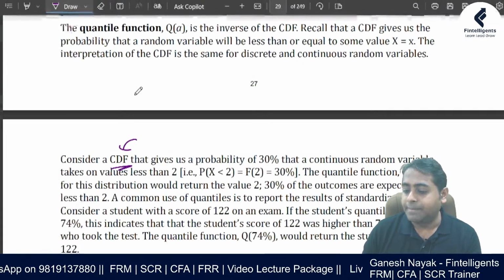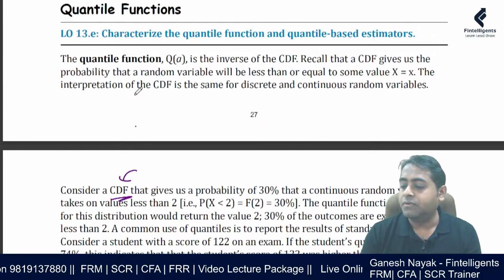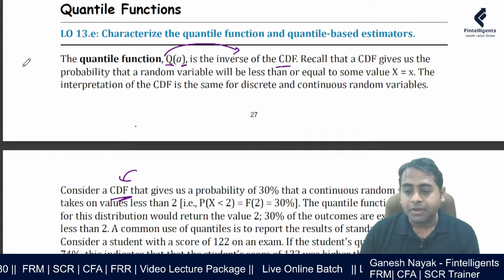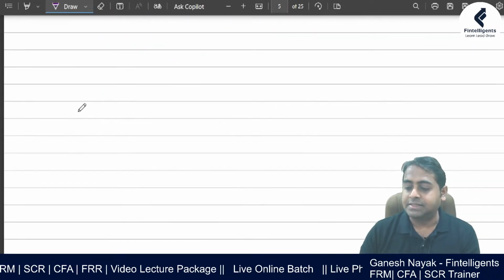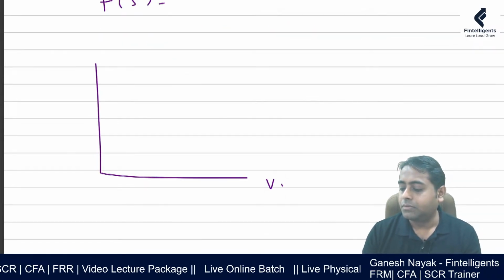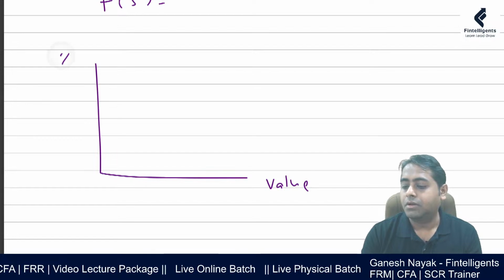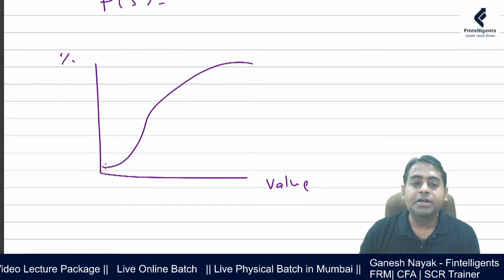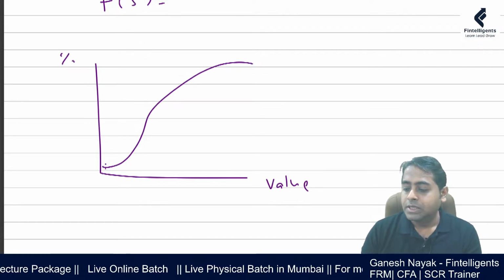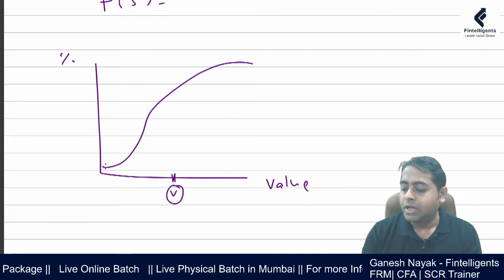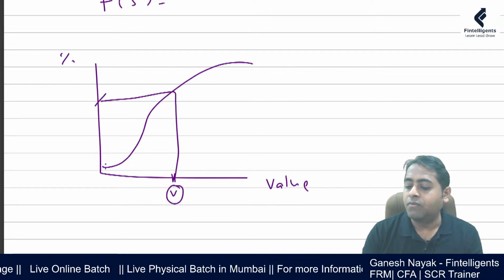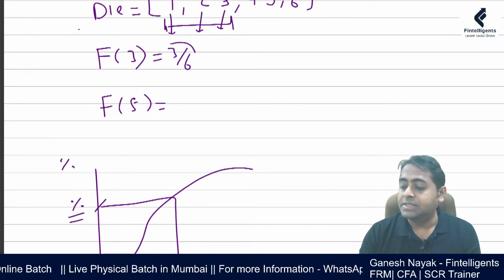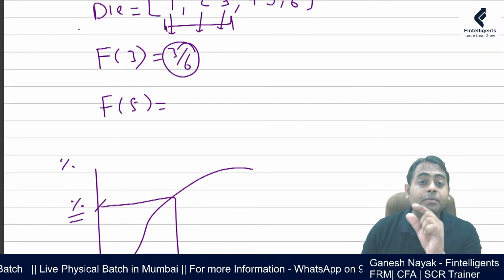And the quantile function is an inverse of the cumulative density function. How come? Because when we talk about cumulative, it is like this. Look at this diagram. For example, if this is the cumulative distribution, how does it help you? If I have a value over here, I can use this diagram to find the cumulative probability. The same way we got this cumulative probability for a particular value.